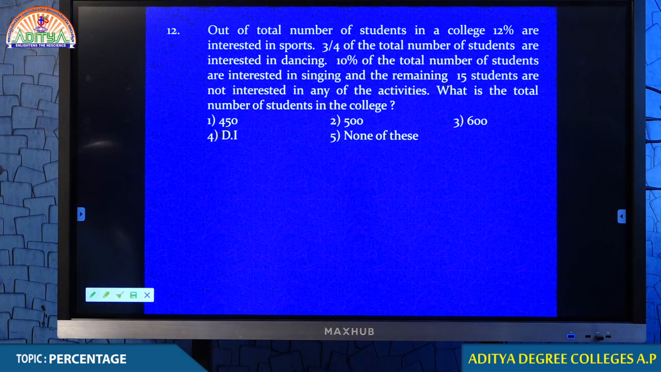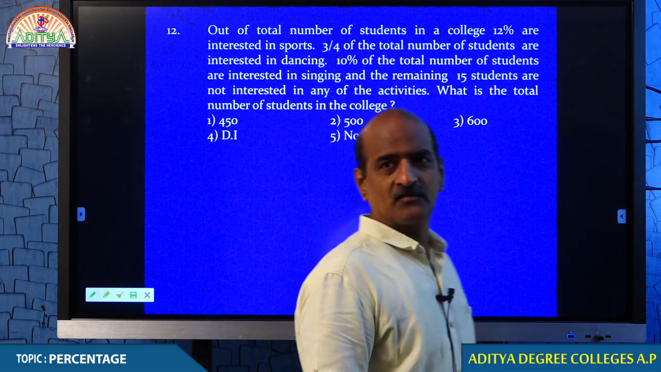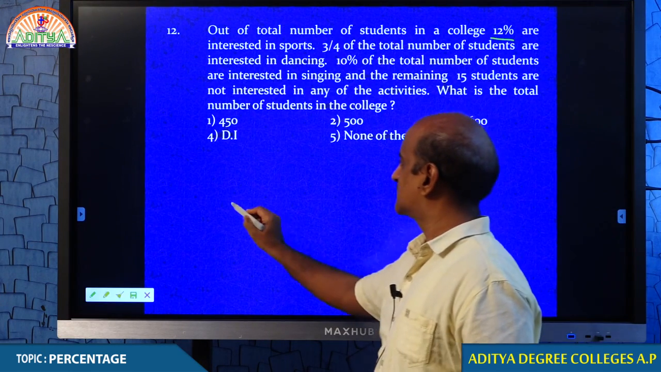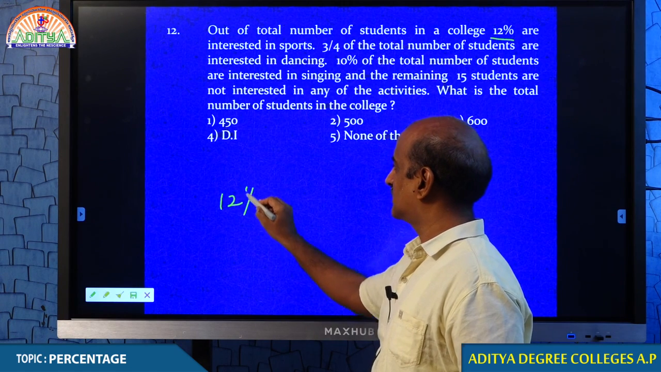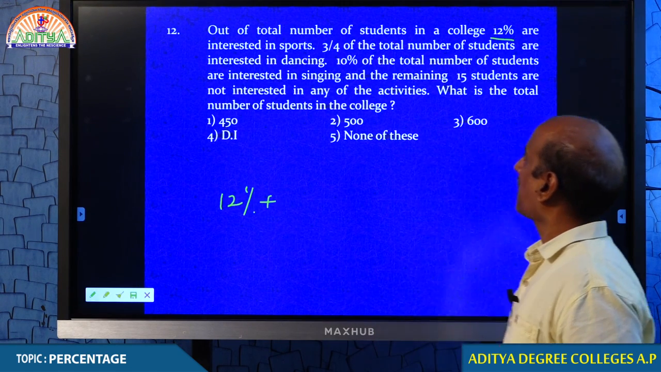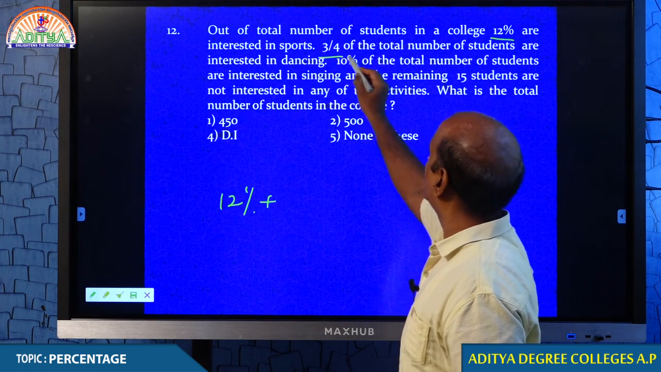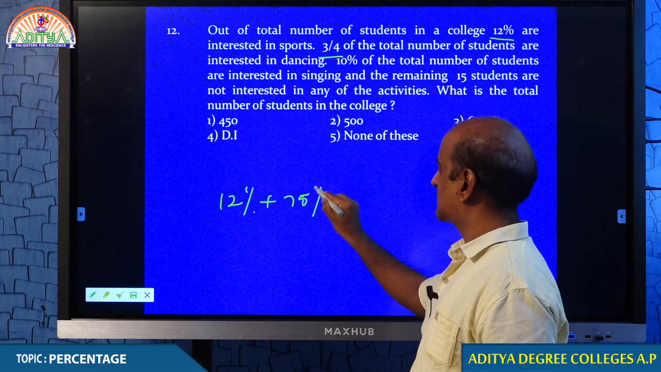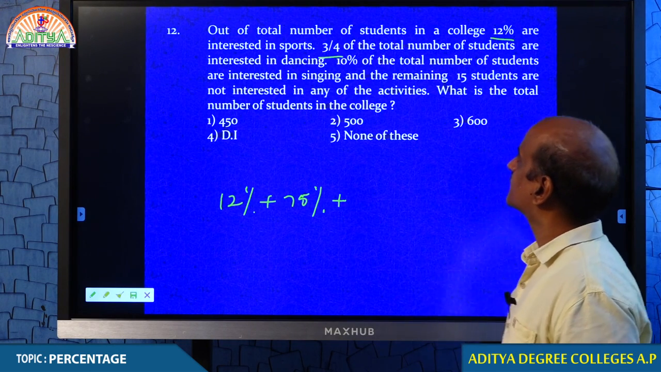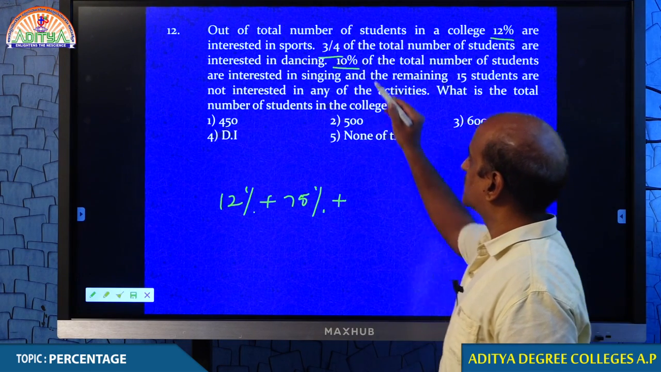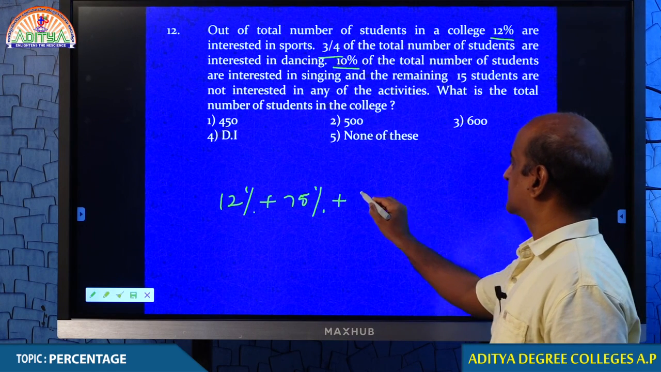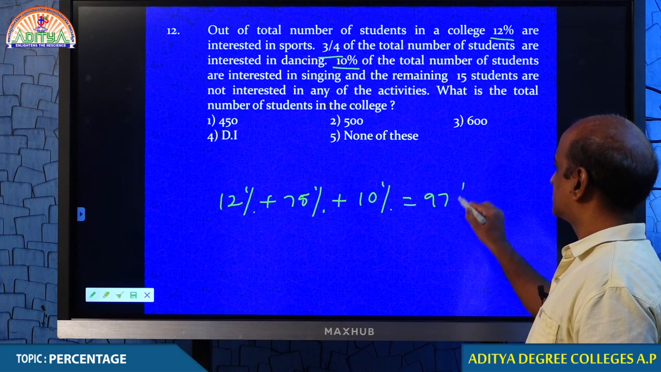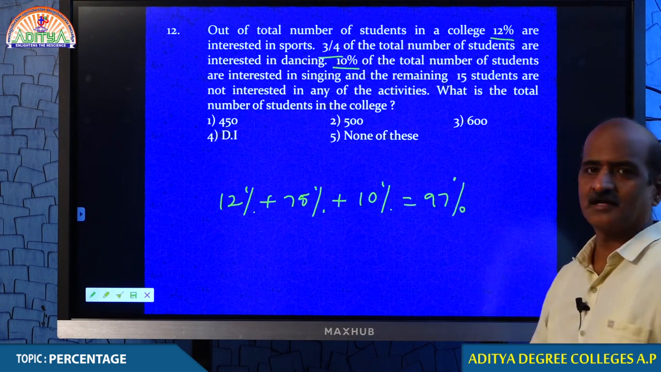Just look at that. Out of the total number of students in a college, 12% are interested in sports. 3/4 of the total number of students are interested in dancing, that is 75%. And 10% of the total number are interested in singing, that means 10%. Therefore, I can tell you that 97% got engaged in different activity. What do you think?